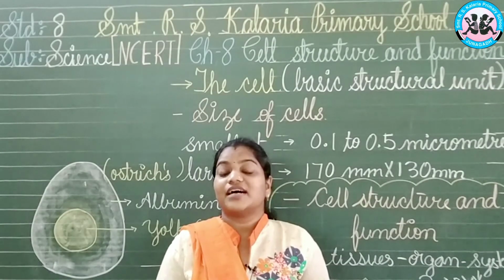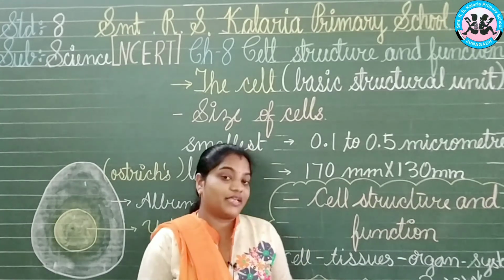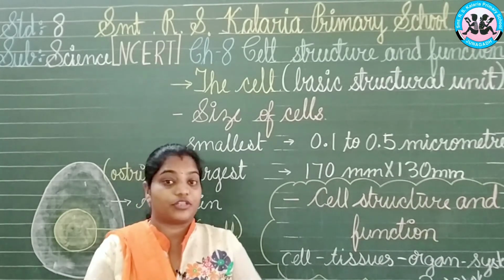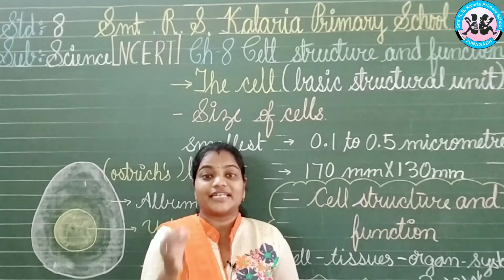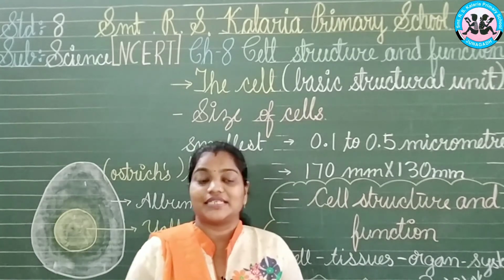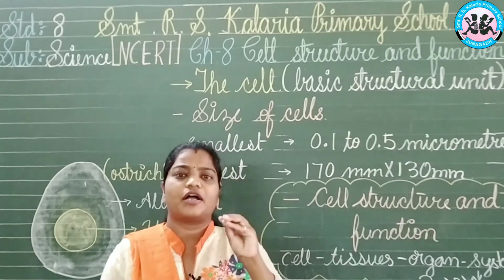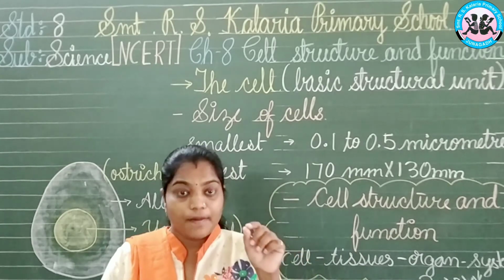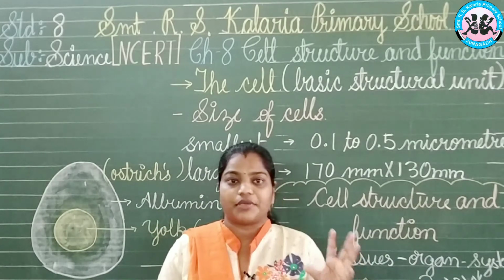Let us see the size of the cells. It differs from organism to organism, as we know. If we are talking about a hen's egg or a bird's egg, we know that we can see that single cell with our unaided eyes, means with our open eyes we can see the eggs, isn't it? Yes. If we are talking about the smallest size of a cell, it will be the millionth part of a meter. There we have the micrometer, or you can say micron, which is the unit the smallest cells can be measured in.